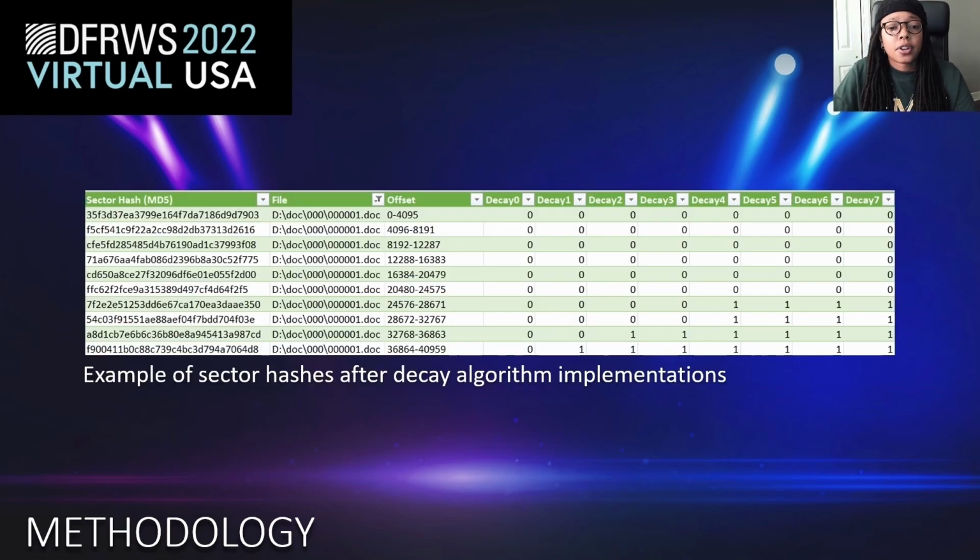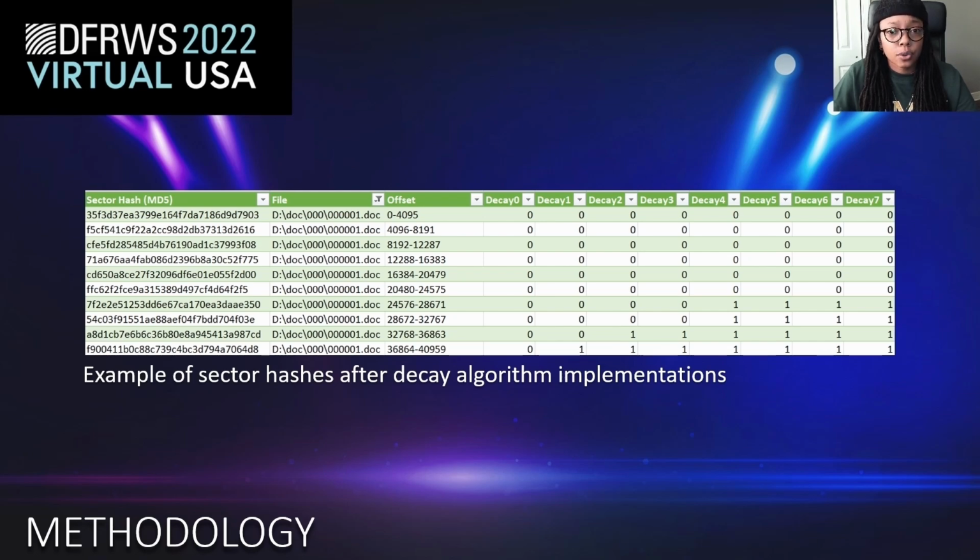And here's a more detailed understanding of what the decay algorithm looks like. So here we have the same data that we just saw previously for file 00001.doc. And here we have our levels of decay. So when we first built the govdocs sector hash corpus, that is decay level 0.